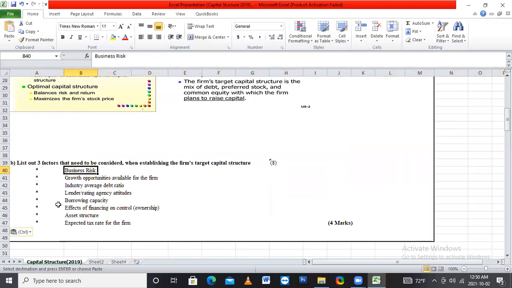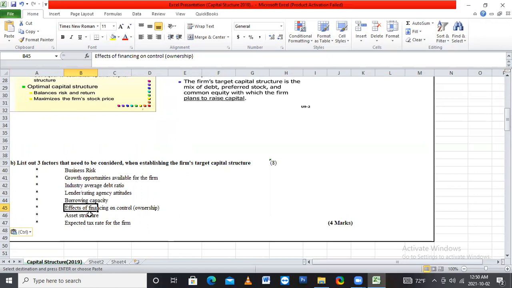If we do not consider the business risk, we can't achieve our target capital structure. And second, growth opportunities available for the firm. Third one, industry average debt ratio. And the fourth one, lender or rating agency attitudes. Fifth one is borrowing capacity, that is how much we can borrow from others.